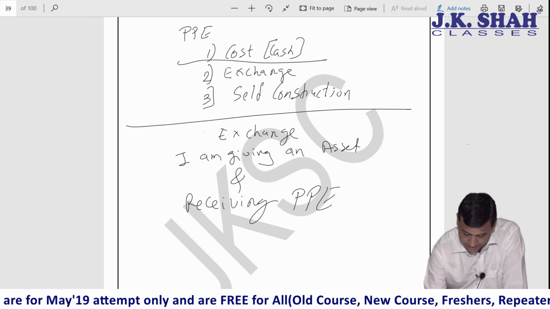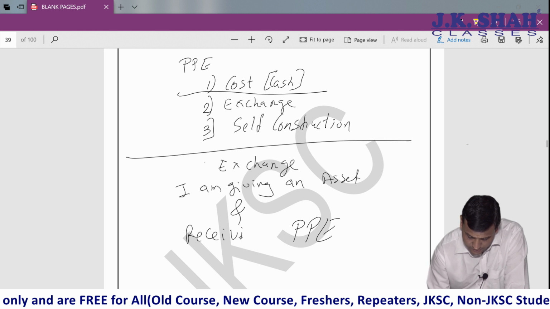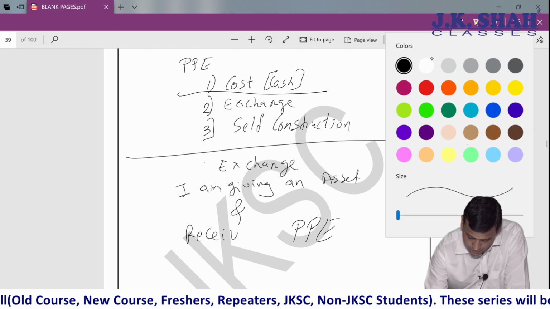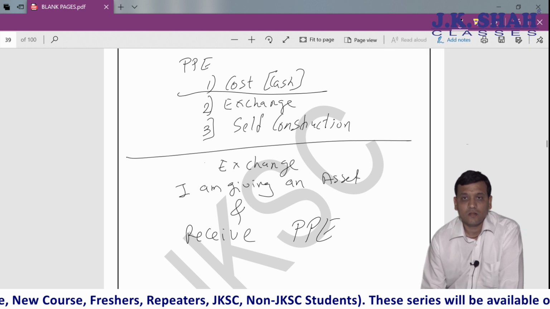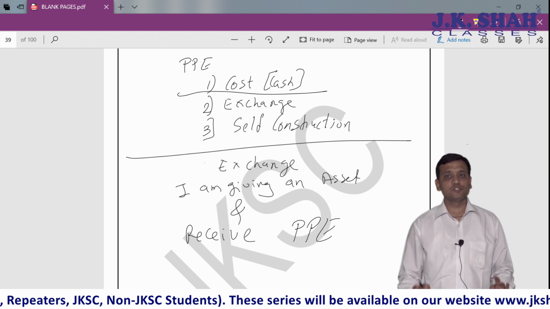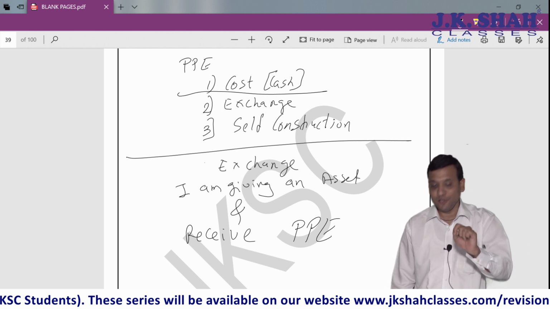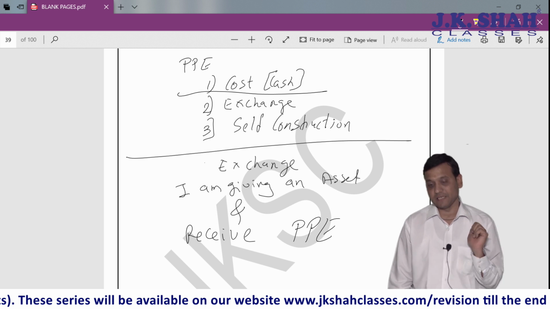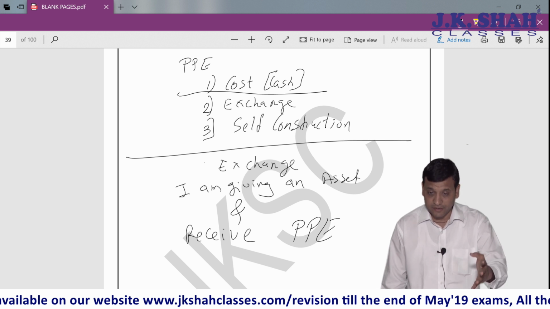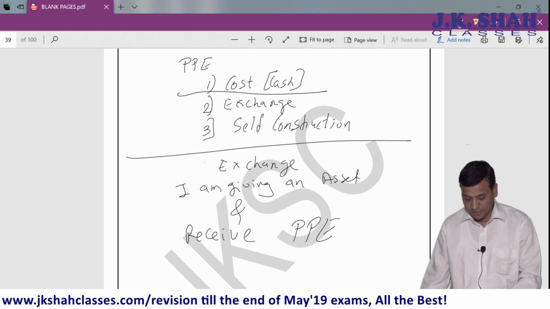I am giving an asset and what I receive is a property, plant, equipment. So what is coming in is property, plant, equipment. What is going out is an asset. Not necessarily PPE, it has to be PPE only on the incoming side. What is going out may be investment, maybe a financial asset, maybe investment property, maybe inventories, any asset is going out and what is coming in is just PPE.